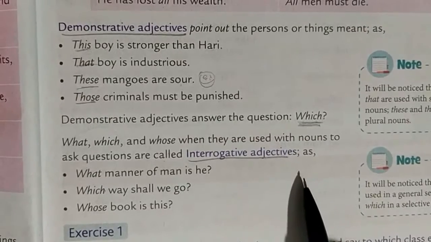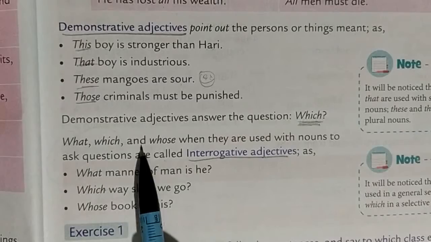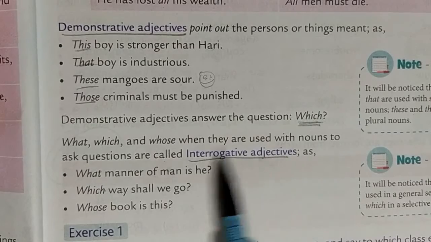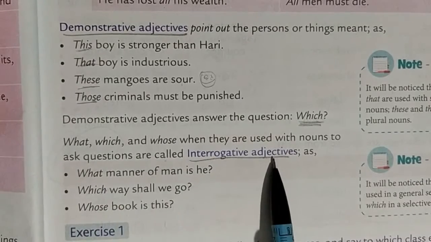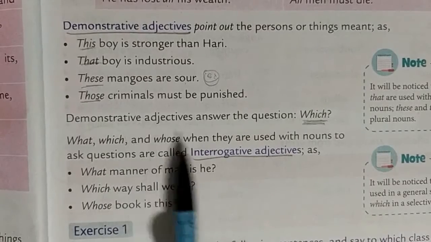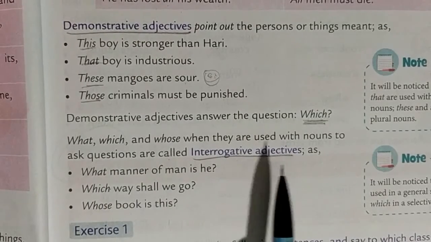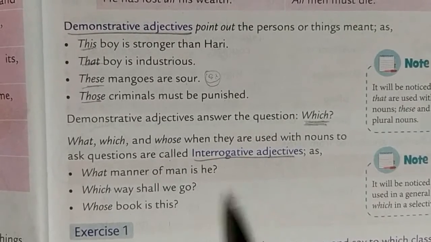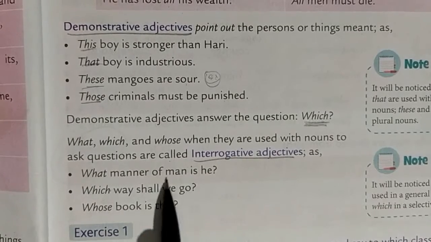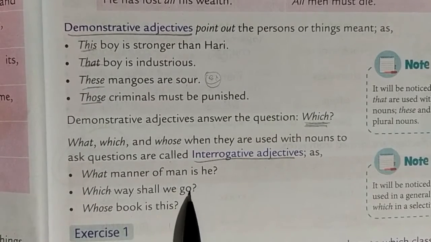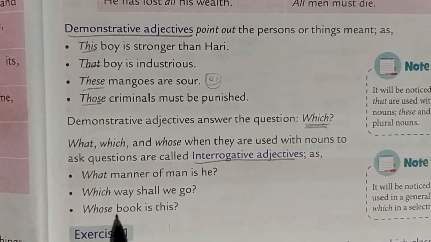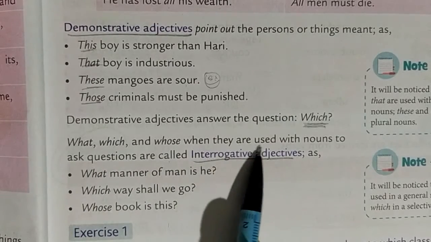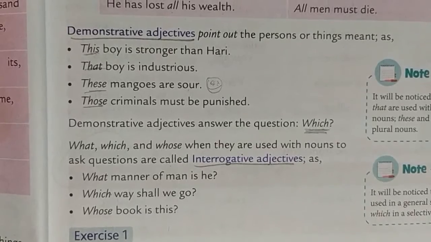What, which, and whose, when they are used with nouns to ask questions, are called interrogative adjectives. Demonstrative and interrogative. Understood? Interrogative is very simple. It always asks questions. Where you find a question mark, it's an interrogative adjective. "What manner of man he is?" "Which way shall we go?" "Whose book is this?" So it always asks questions: what, which, and whose, when they are used like this.